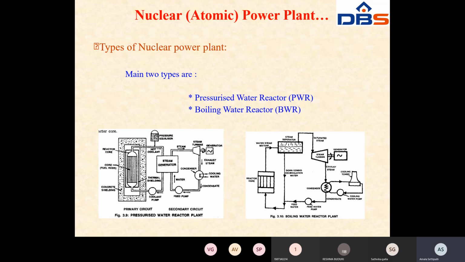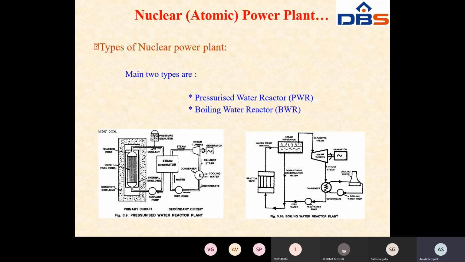Types of nuclear power plant: mainly two types, the pressurized water reactor and the boiling water reactor. I will explain this directly with the nuclear reactors. Generally, textbooks first give the nuclear reactor layout and working. The main component in a nuclear power station is the nuclear reactor, and there are many types of nuclear reactors: pressurized water reactor, boiling water reactor, gas cooled reactor, like this. Mainly you use the pressurized water reactor and boiling water reactor.